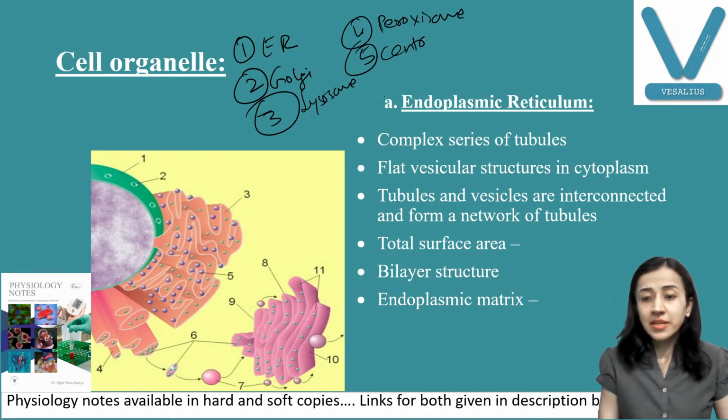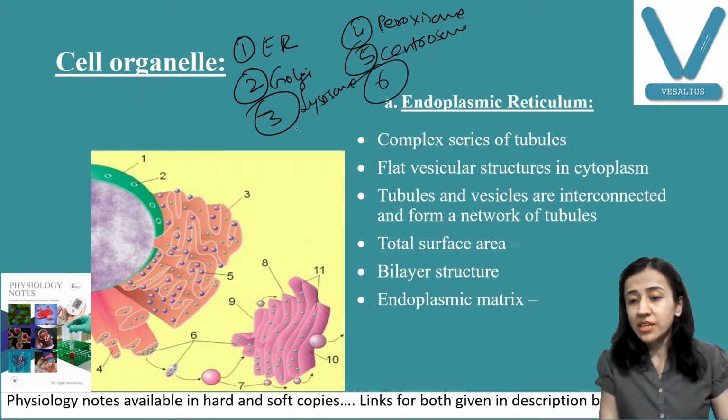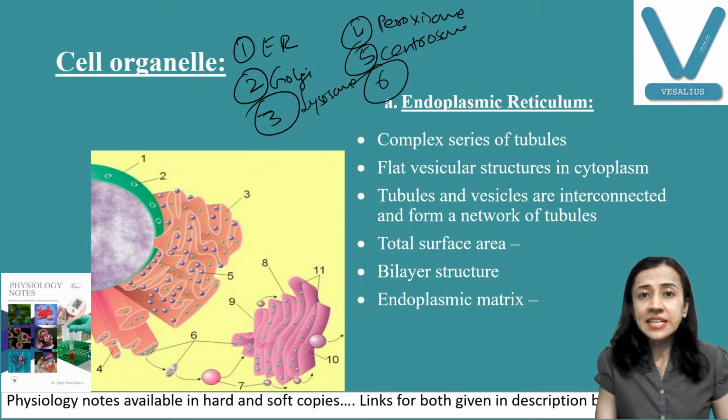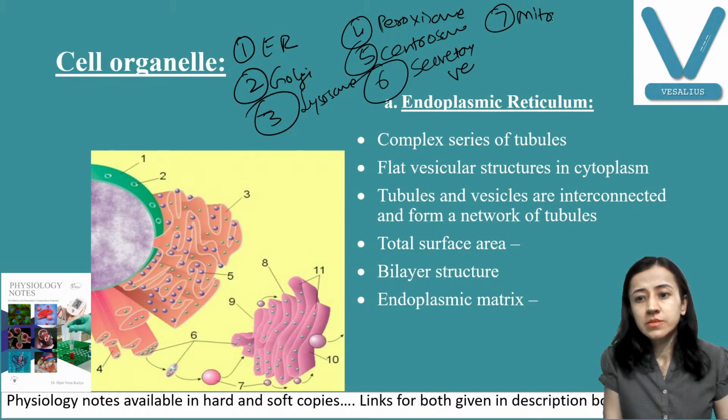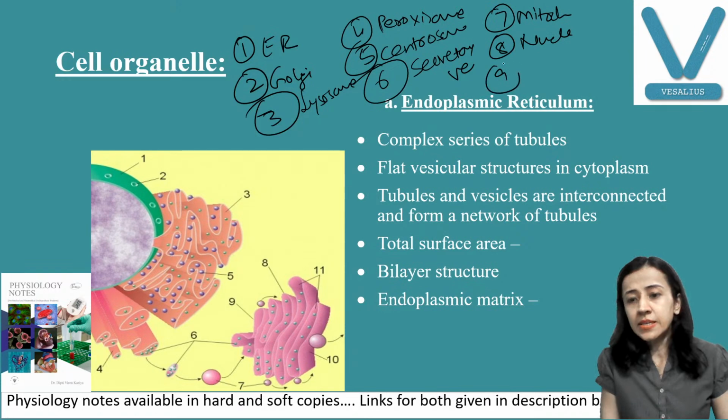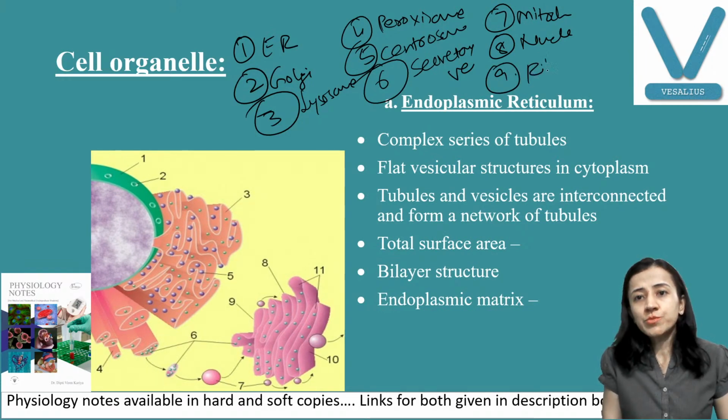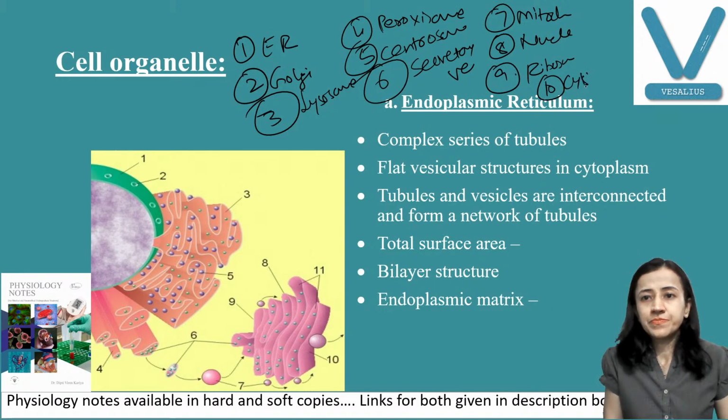Hello Ram. Centrosome. 6 number, try to remember all the organelles. Fine. 6 number, secretory vesicle, 7 mitochondria, 8 nucleus, 9 ribosomes, and 10 cytoskeleton. Fine. Let us remember all.